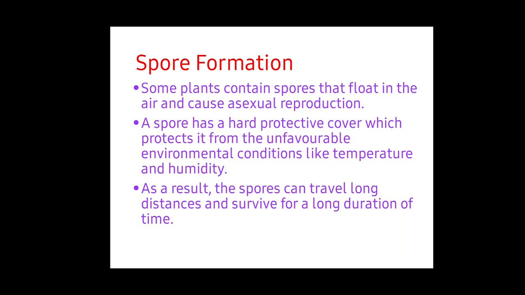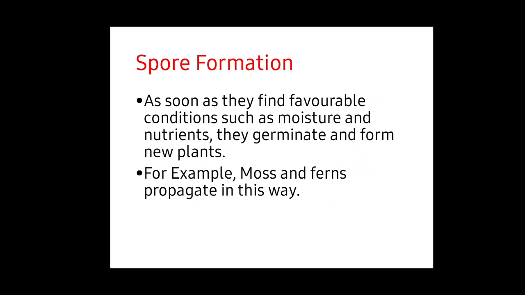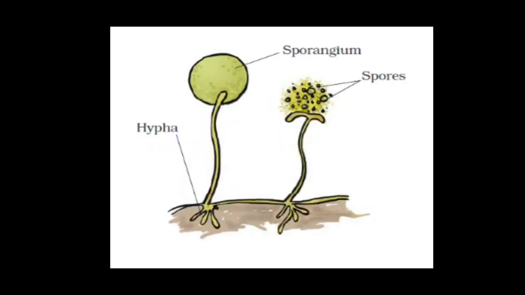Spore formation. Some plants contain spores that float in the air and cause asexual reproduction. A spore has a hard protective cover which protects it from unfavorable environmental conditions like temperature and humidity. As a result, the spores can travel long distances and survive for a long duration of time. As soon as they find favorable conditions such as moisture and nutrients, they germinate and form new plants. For example, moss and ferns propagate in this way. You can see the dandelions also. Dandelions also propagate in this way.